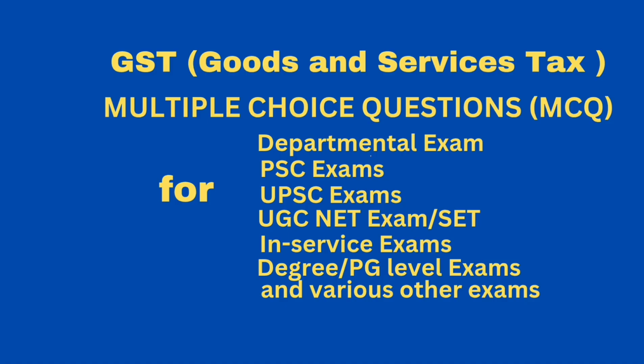Question, services provided by a goods transport agency GTA in respect of transportation of goods by road shall not be subject to reverse charge if the GTA has paid CGST and SGST at the rate of dash. Answer, 6% plus 6%. Question, which of the following services provided by way of sponsorship is subject to reverse charge? Answer, services provided to anybody, corporate or partnership firm.